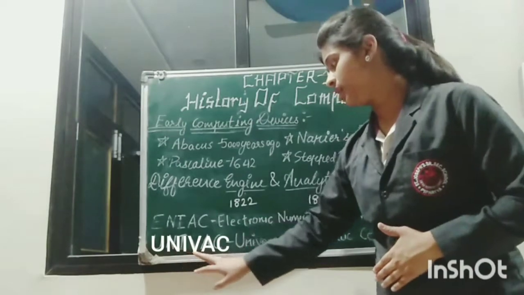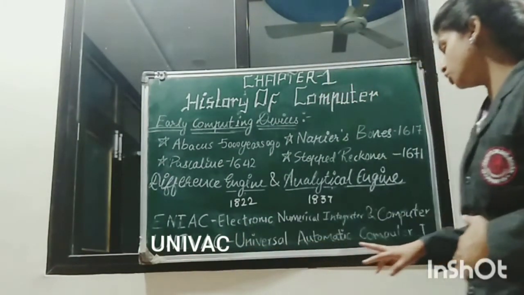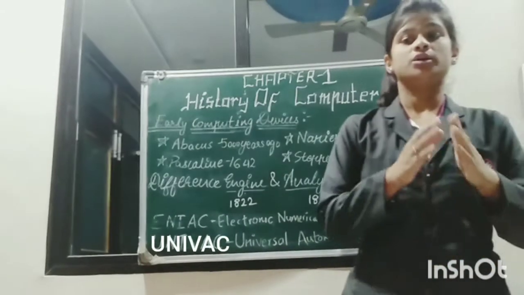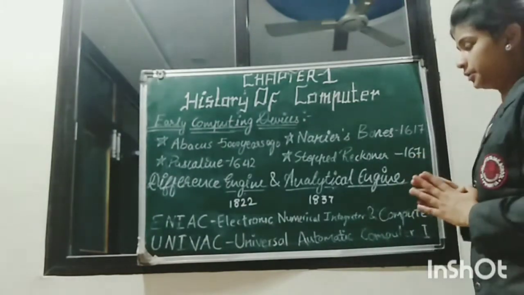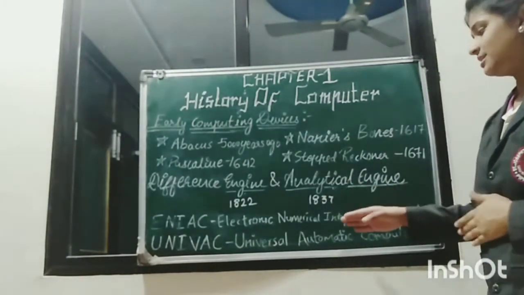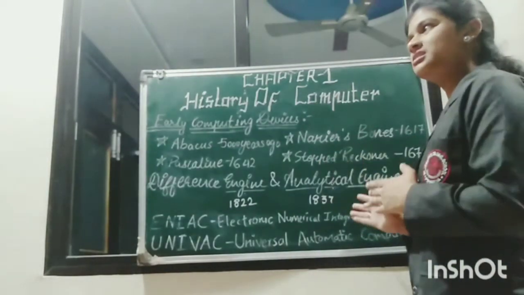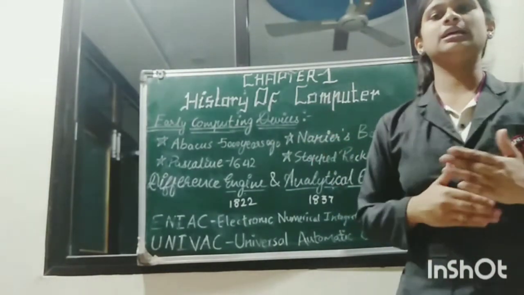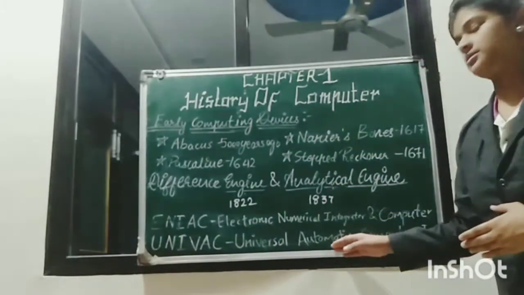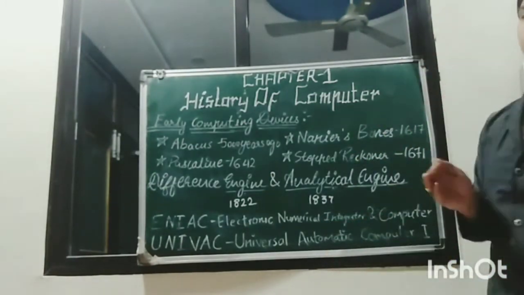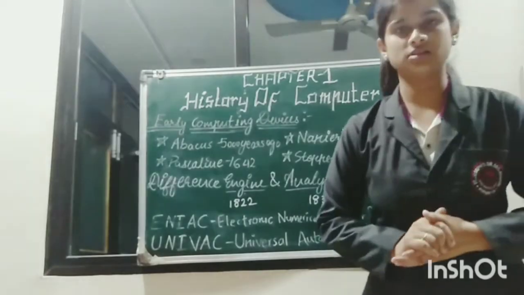Then UNIVAC, Universal Automatic Computer 1. This was the first commercial computer. As these computers were very big and very expensive, easily no one could purchase them. Therefore, they made a smaller computer, or we can say the commercial computers came in